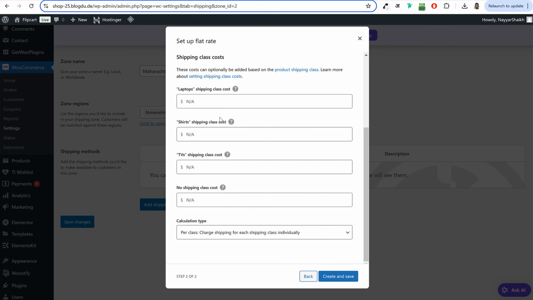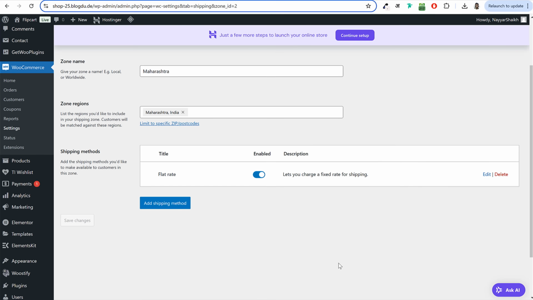Same formula under laptops. Maybe if somebody is purchasing laptops, I want to charge them maybe just $2. For t-shirt, maybe 50 cents. Okay. So 0.5. For televisions, maybe $3, and default rate, maybe I'll keep it $2 if I have not selected any option. Now I can click on this option, add shipping method.